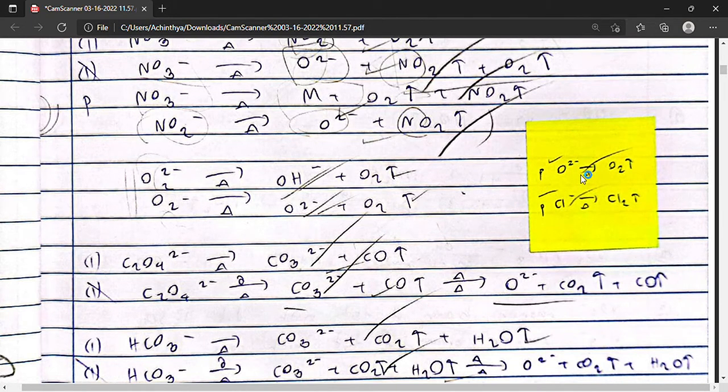If we were to take a precious superoxide, however, it won't form the oxide, but it will form the metal itself and oxygen gas. While if you were to take a precious chloride and thermally decompose it, it will form chlorine gas and the pure metal itself.